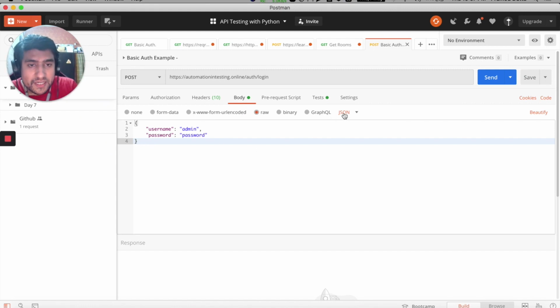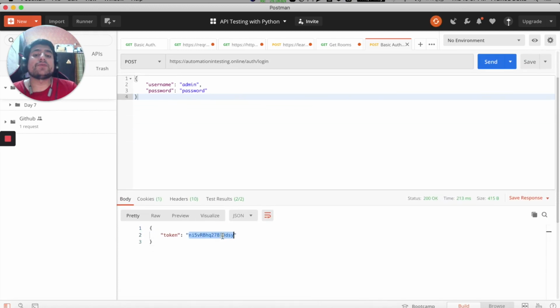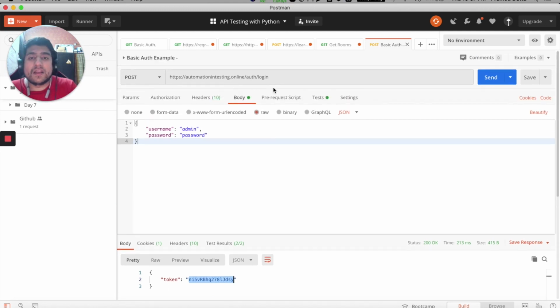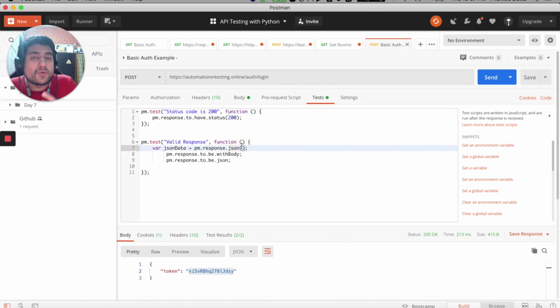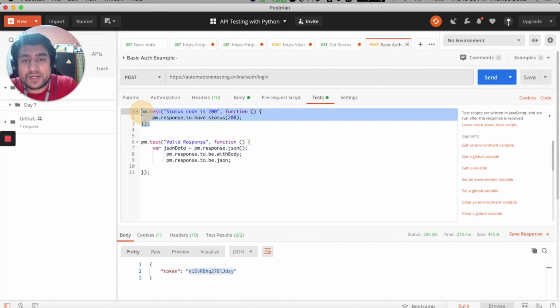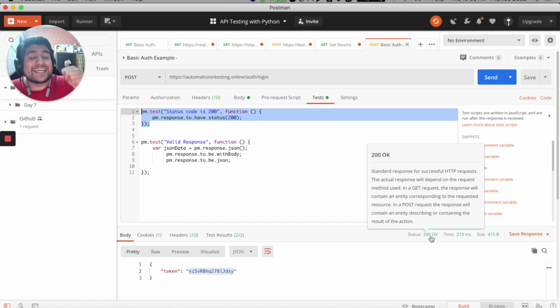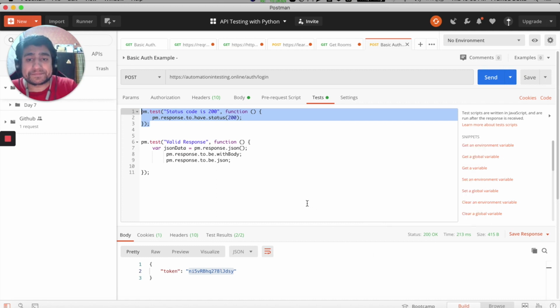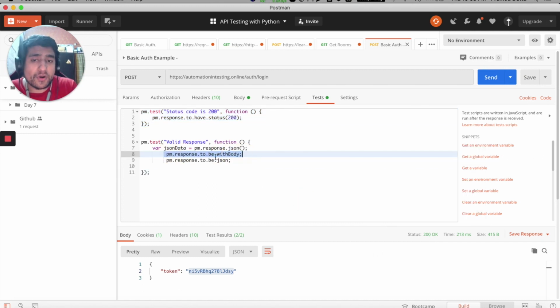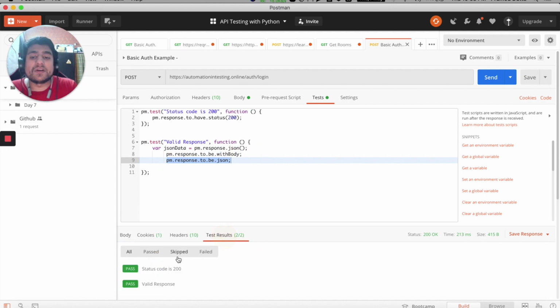And make sure you have selected JSON from the drop down when you click send, right? So it will send you a token, right? That token can contain any value. So basically it means we are authenticated. Now the API test that you can write is that you can check for the 200 OK HTTP status code, plus you can test with the body, the JSON response that is coming. It's a JSON, right? So right now our two test cases are passing, it means everything worked fine, right?